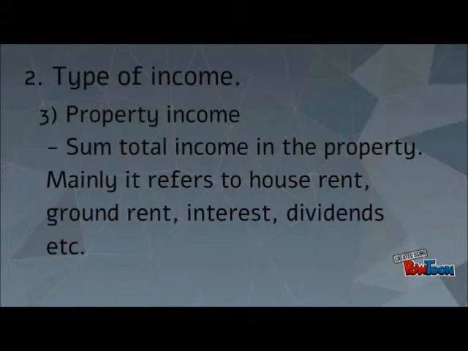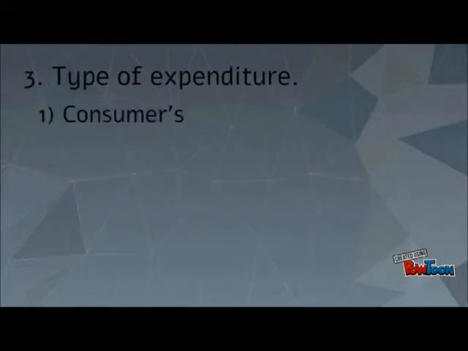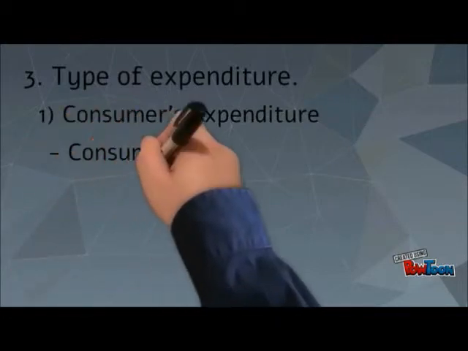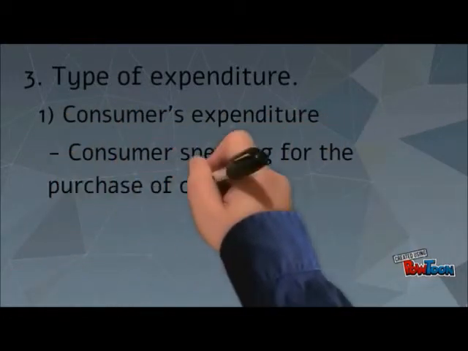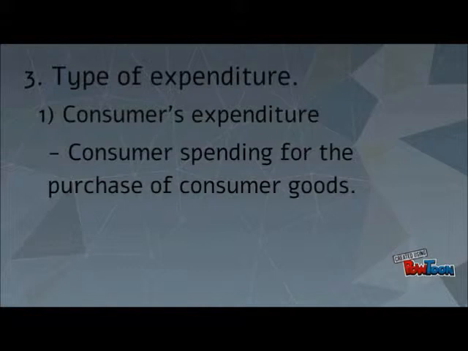That was the types of income. Next is number 3, types of expenditure. First, consumer expenditure. Consumer expenditure is spending for the purchase of consumer goods. For example, buying daily necessities.